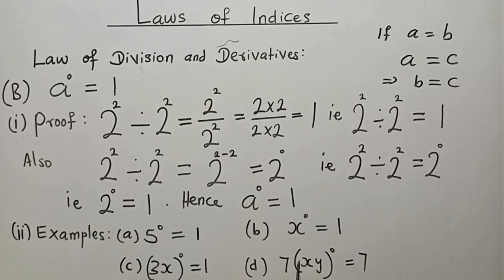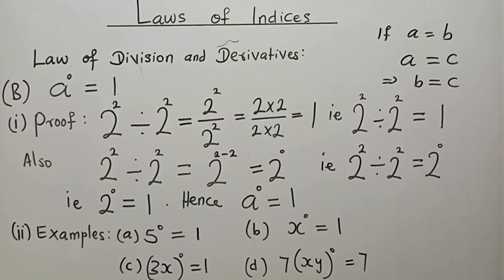If 7 is enclosed along with x and y in this bracket, then this 0 would have been able to affect it or influence it and determine its outcome. But because this 7 is outside the bracket and only xy has this bracket, this 0 does not determine what happens outside this bracket. Instead, it only moderates the outcome of this bracket. So xy alone raised to the power 0 is 1. Then 7 times 1 is equal to 7. I hope these examples make sense to you.